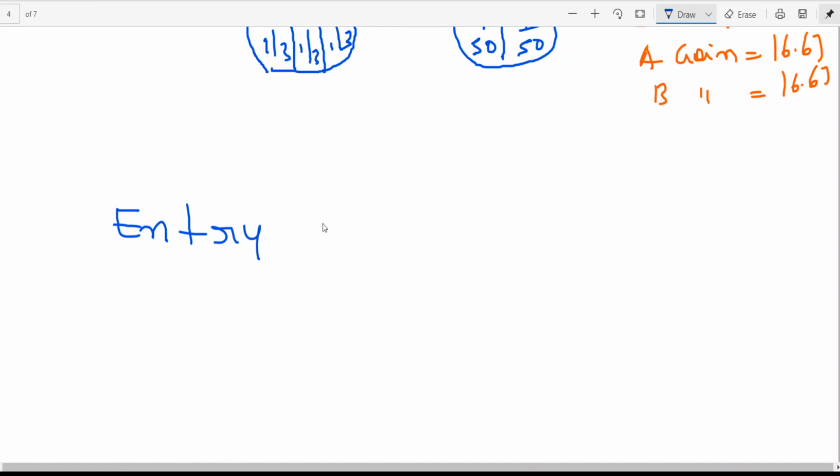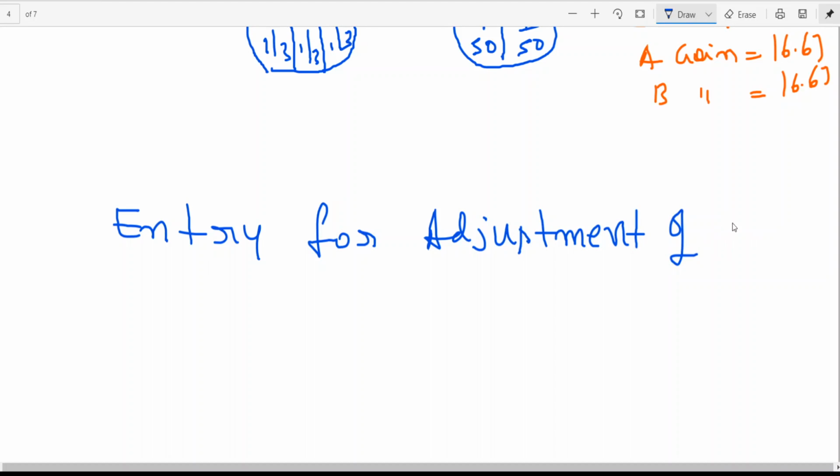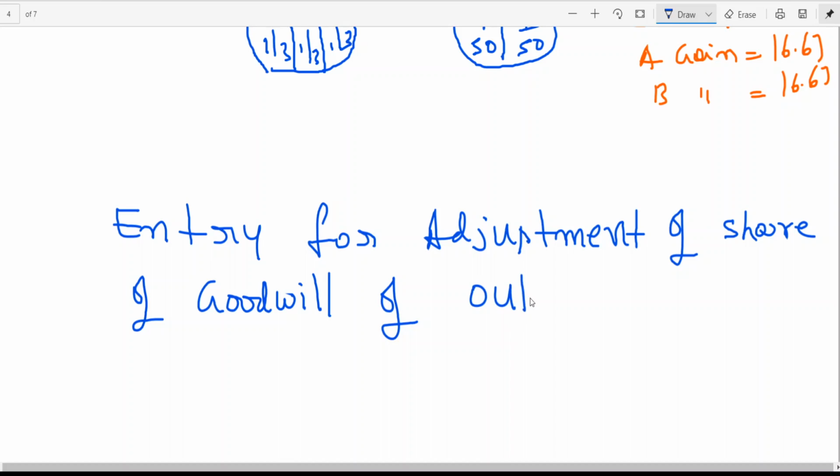Entry for adjustment of share of goodwill of outgoing partner.